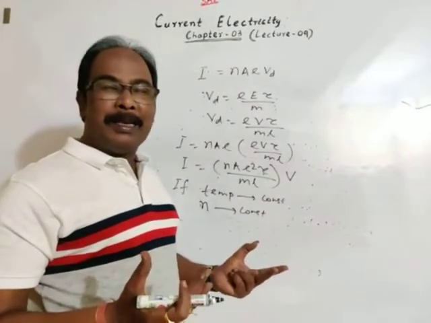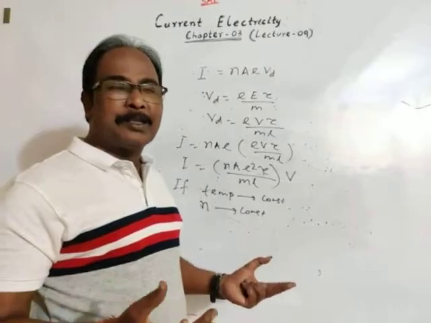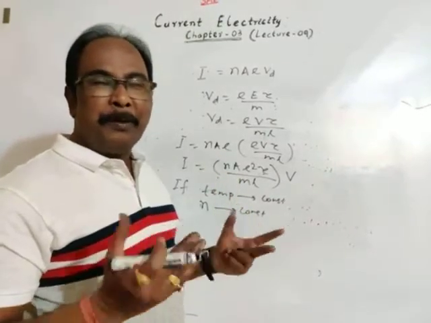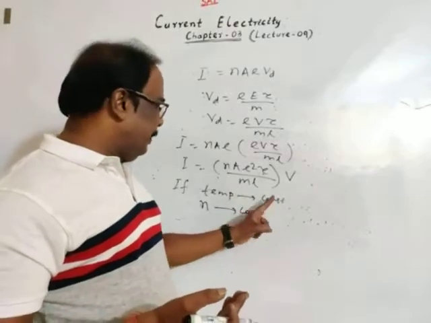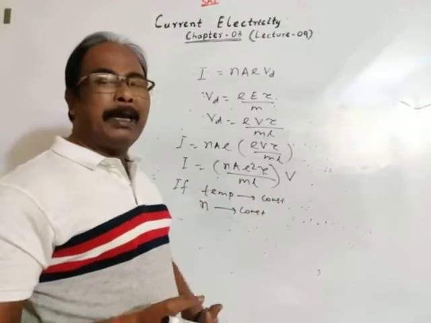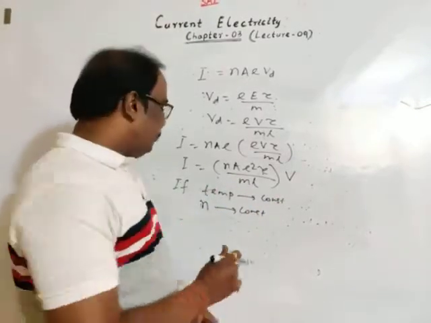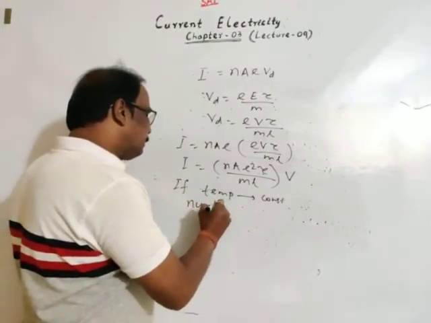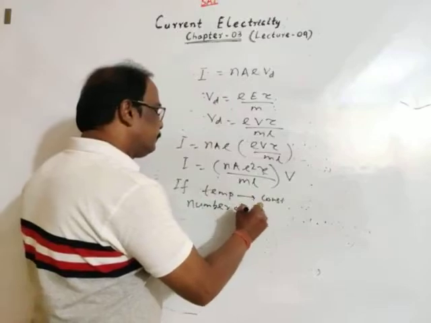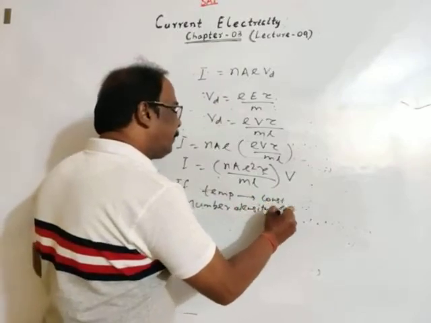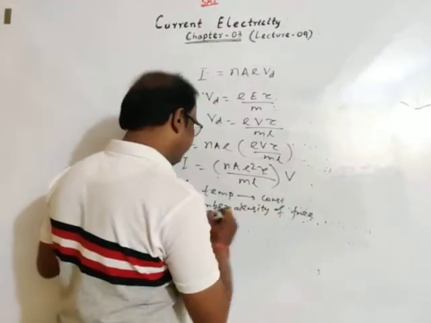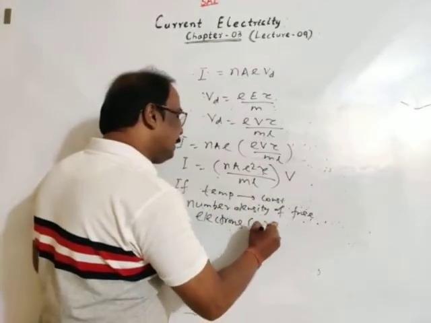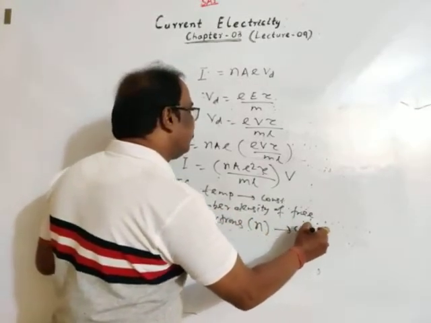If temperature increases, meaning thermal energy increases, so the number of free electrons may increase. If temperature is constant, the number density of free electrons, that is n, is constant.